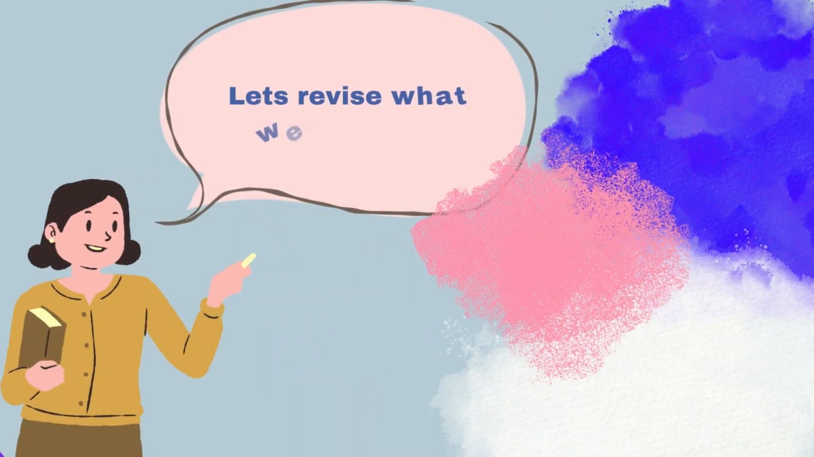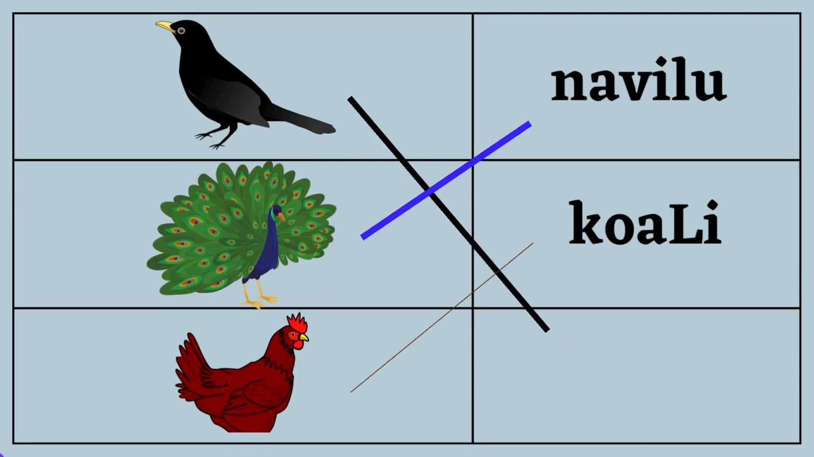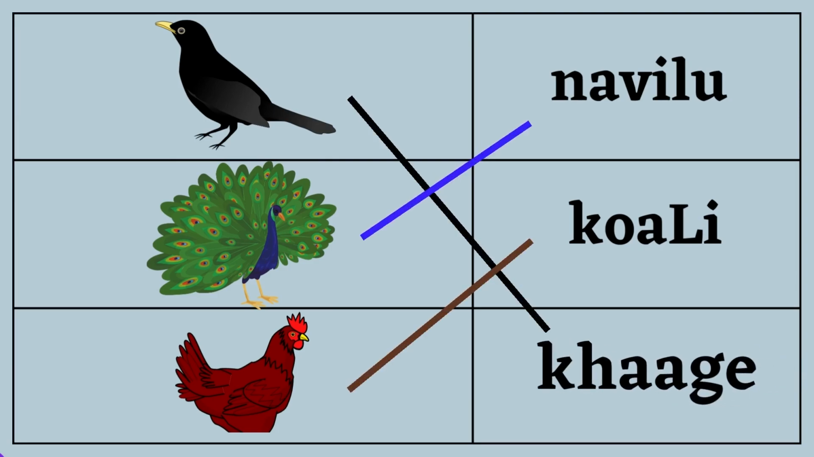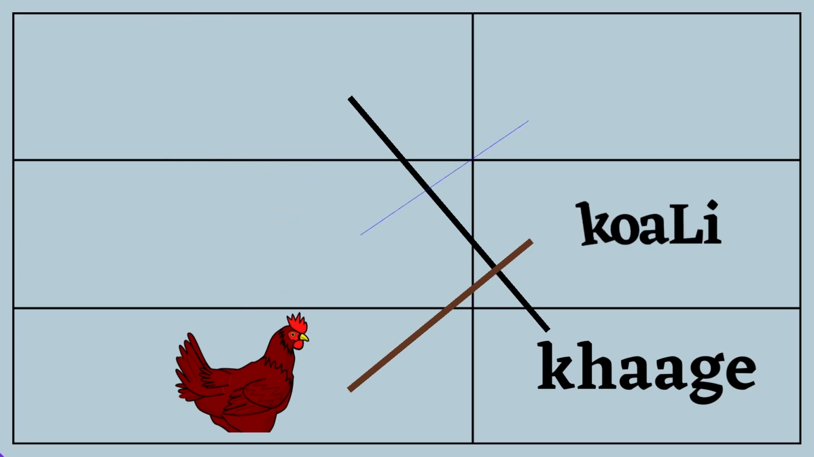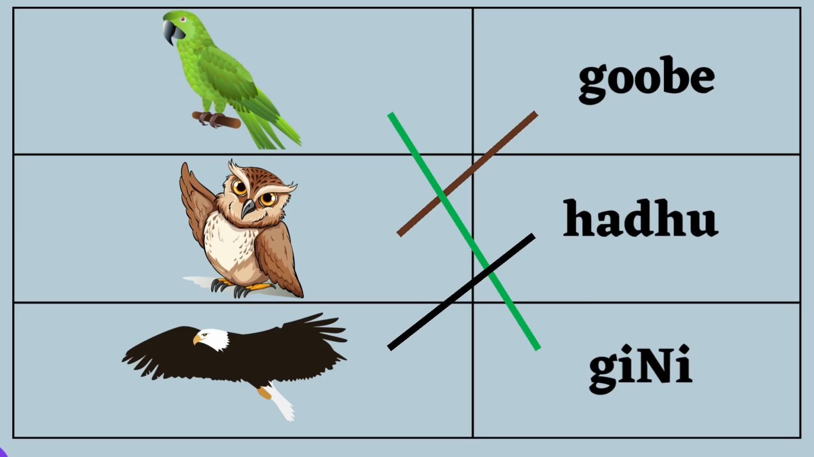It's revision time. Let's play a quick memory game to revise all the birds we have learned so far. Match the birds with their right Kannada translations. I hope you get all of them right. Up first, we have Navilu, Koli, and Kage. If these were your answers as well, you are absolutely right. Up next, we have Gube, Haddu, and Guinea. If you match them right, then this is how it should look.